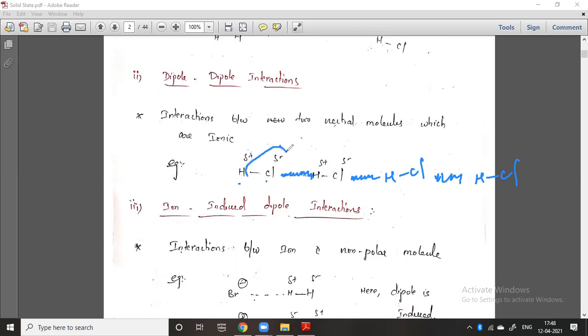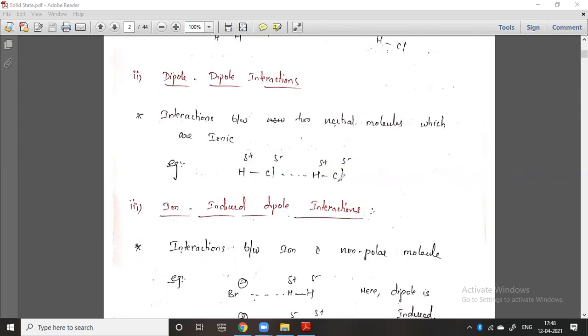Why? Because it is gaining one electron from this hydrogen. So it has an excess of electrons, and it will always try to give its electron to any other electron-deficient atom. So you can check here.